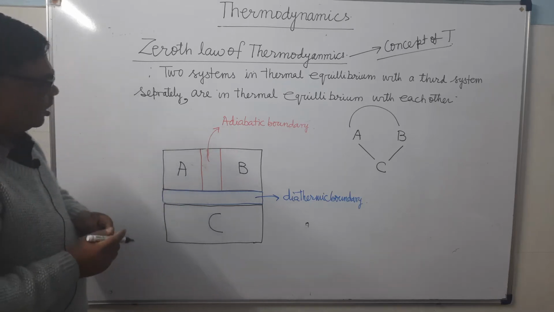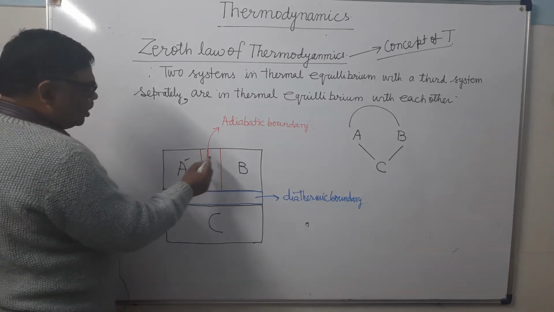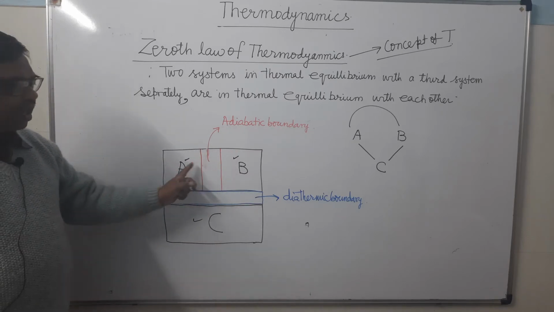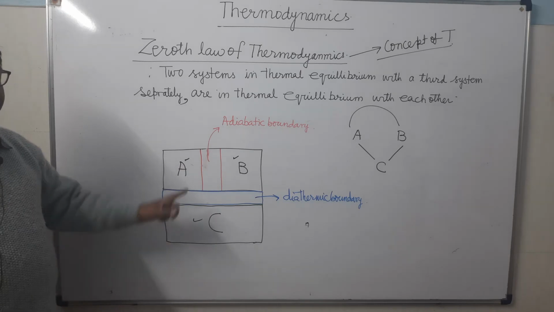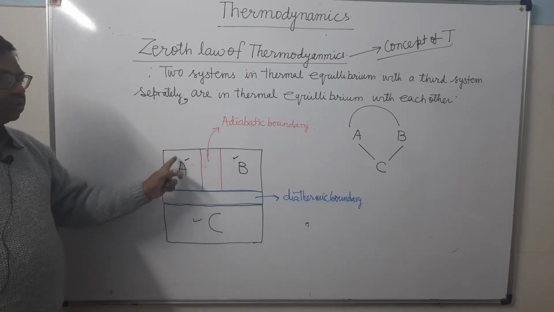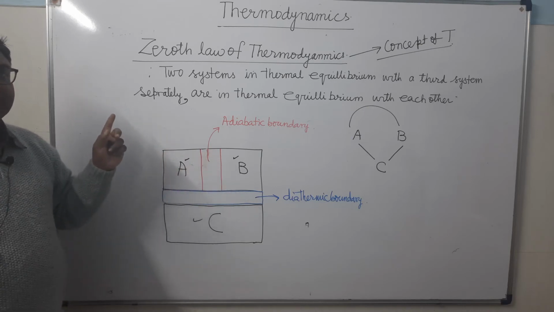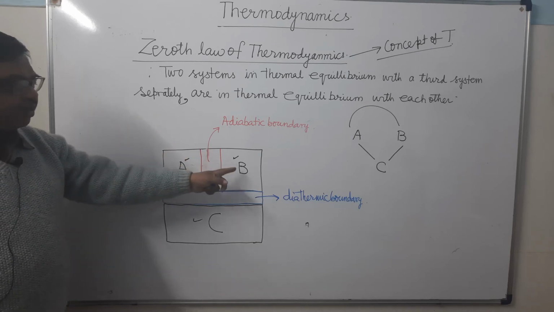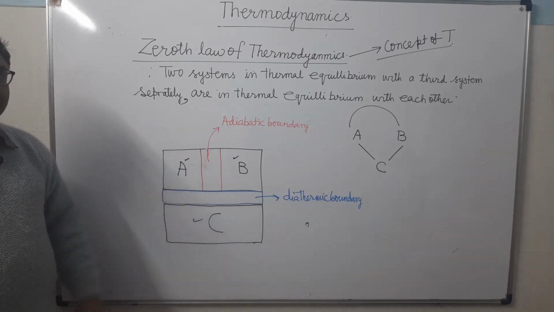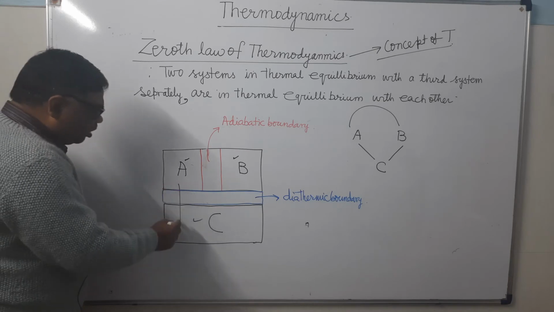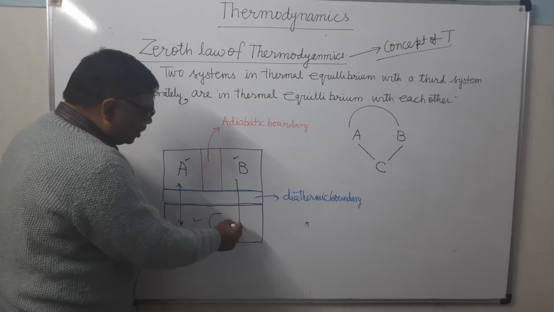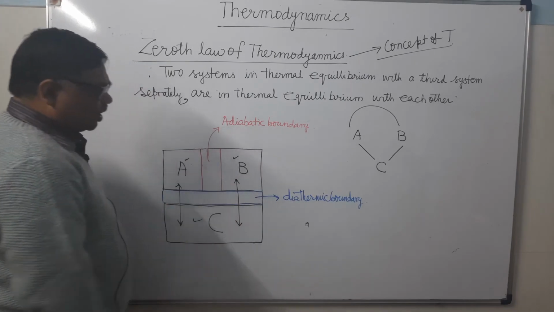You can see here there is one system A, another is B and the third is C. Now A and B are separated from each other by this adiabatic wall. The adiabatic wall doesn't allow the exchange of heat between these two. A and B are in contact with the system C with the help of a diathermic wall, and the diathermic wall allows the exchange of heat between A and C.